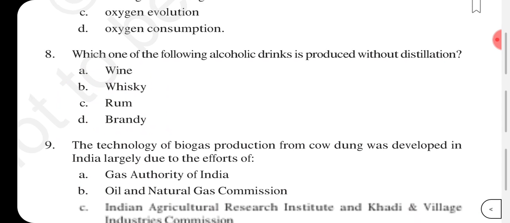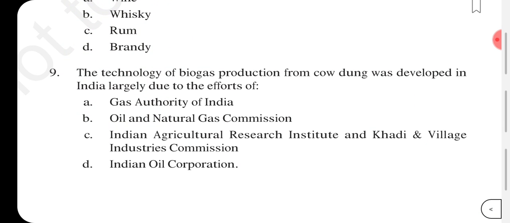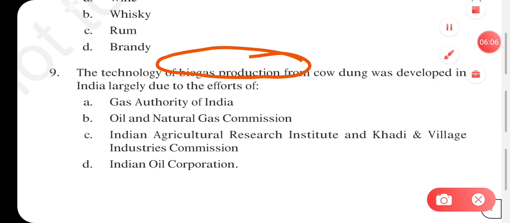Next one, the technology of biogas production from cow dung was developed in India largely due to the efforts of Gas Authority of India, Oil and Natural Gas Commission, that is ONGC, or is it because of the Indian Agriculture Research Institute and Khadi and Village Industries Commission, or is it Indian Oil Corporation?